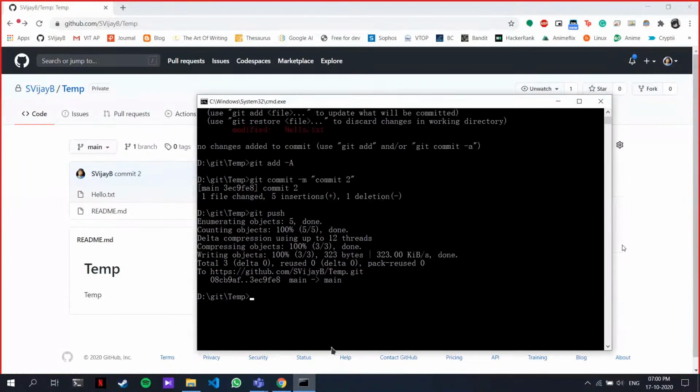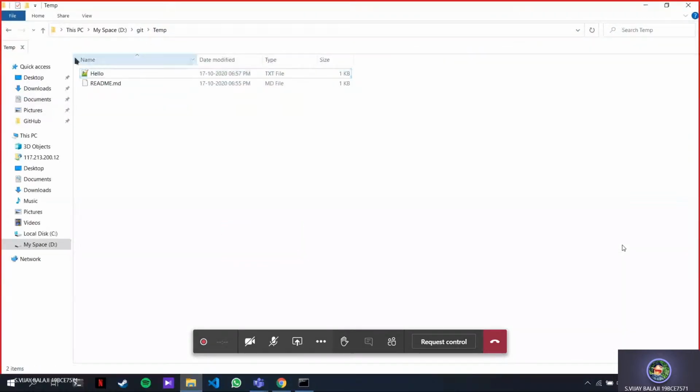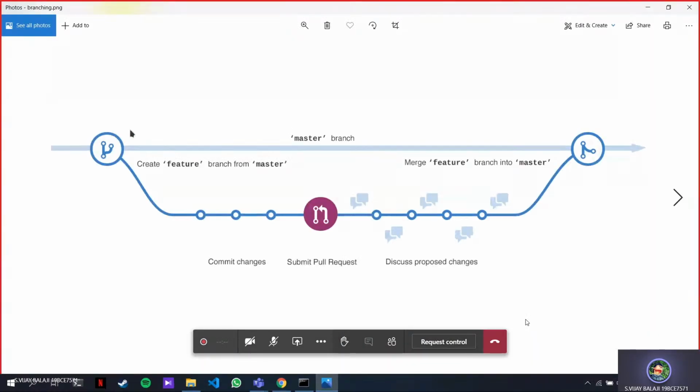Okay, thank you. Okay, so right now we saw committing, making your changes and pushing it to GitHub. Now the thing is there's one important essential feature that we need to learn. This is called branching. Now, the best way I can explain how branching works is by showing you this diagram. So you can see, there are 2 points, right? This is the initial stage where your project started.